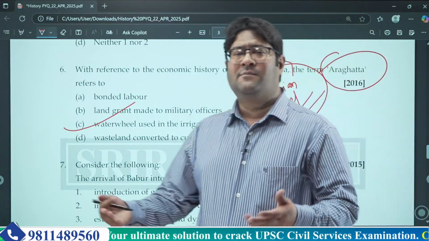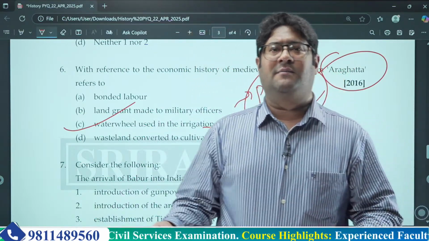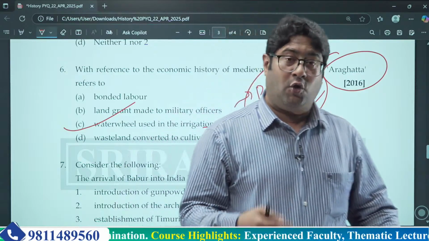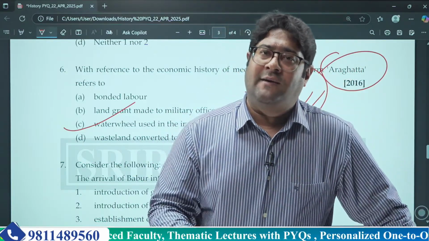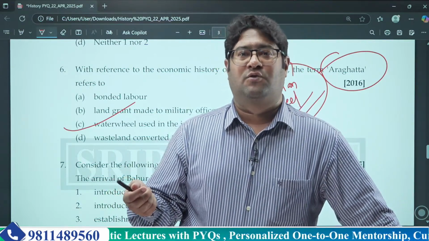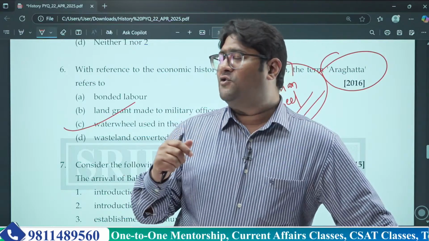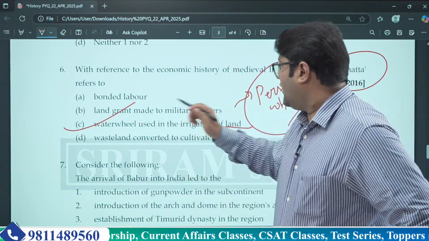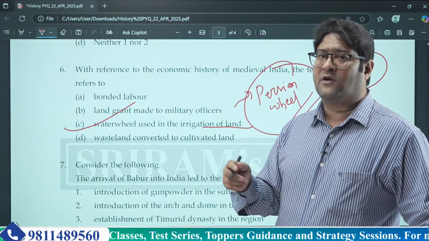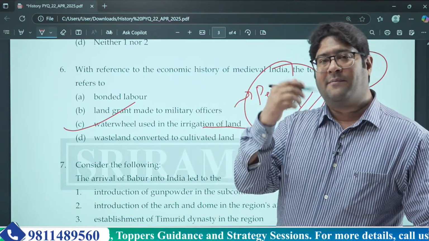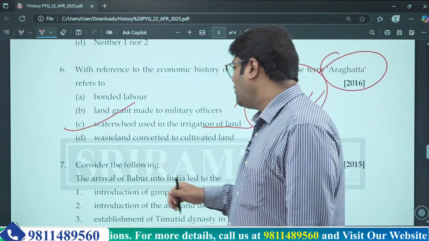So the correct answer is this. There's nothing more to explain in this particular question, because this is a particular term. I already told you these questions are shock value questions if you don't know about them. And if you know about them, there is nothing more to explain about these questions. Understood? So the correct answer to this question is water wheel used in the irrigation of land. Try to make notes out of such terms. I have already told you, and I'll keep on reminding you whenever I get the chance. Understood? Now the next question is,